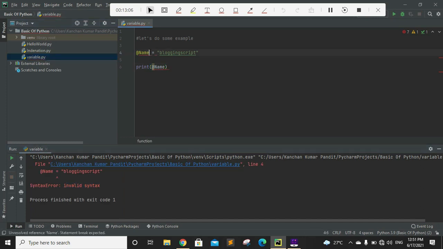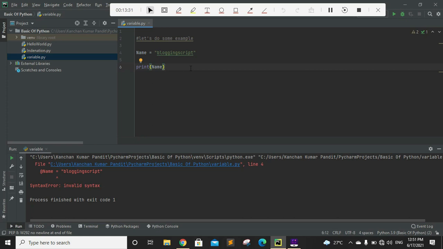Okay, so I hope the four thumb rules are very clear to you. The first thumb rule is you should create a variable with letters or an underscore character. The second thumb rule is you cannot start a variable name with a number.